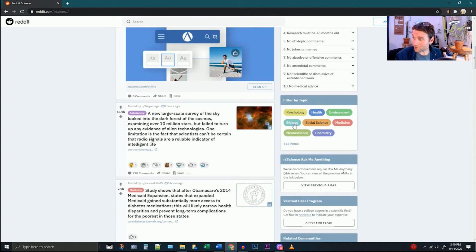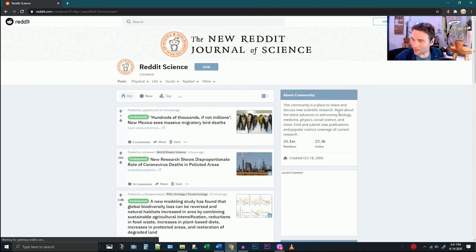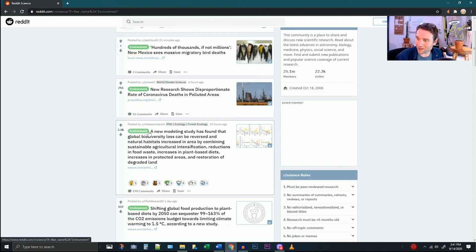And over here, you can filter by topic. So neuroscience, biology, environment, medicine, health, all of these would be valid things for us to go into here. I'm an environmentalist, so let me go to the environment stuff. A new modeling study has found that global biodiversity loss can be reversed and natural habitats increased in area by combining sustainable agriculture intensification, reductions in food waste, increases in plant-based diets.